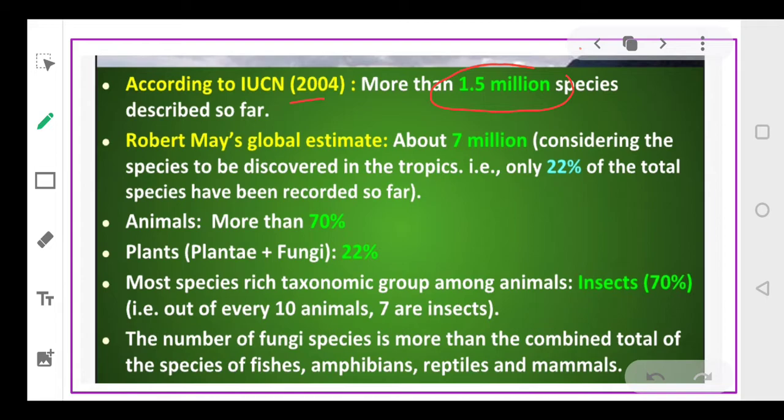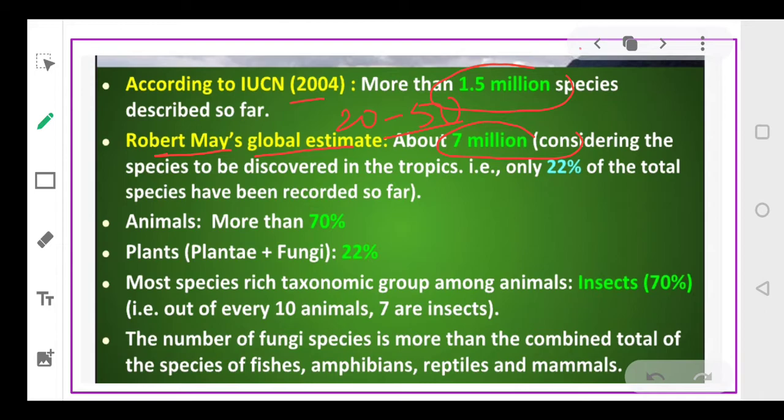Okay, and some scientists believe that there are approximately 20 to 50 million species, but a more sound estimate has been made by Robert May, the Robert May global estimate. As per Robert May, there are 7 million species.